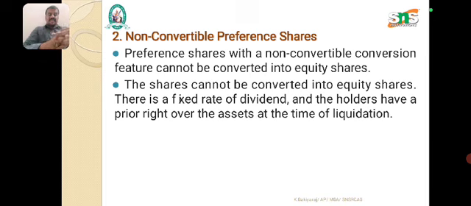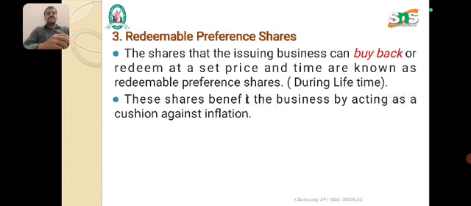The second type of preference share is non-convertible preference shares. What do we mean by non-convertible preference shares? These cannot be converted into equity shares. That word is denoted as non-convertible preference shares. These shares cannot be converted into equity shares, they carry a fixed rate of dividend, and the holders have prior rights over the assets at the time of liquidation.